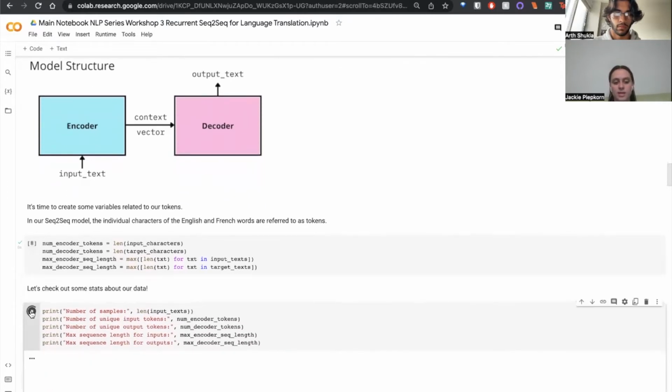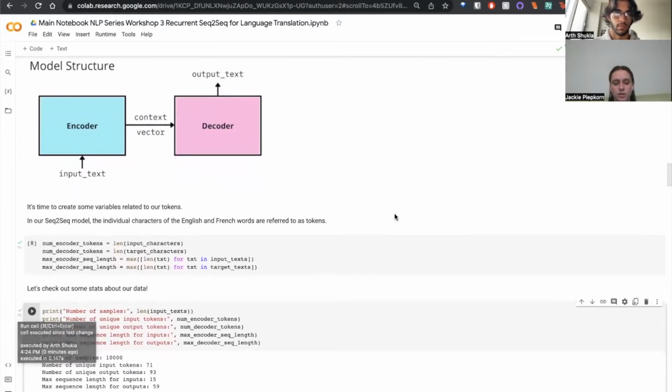Now we can look at some stats about our data. So we can see how many characters are in the longest English and French sentences, and how many unique tokens there are.